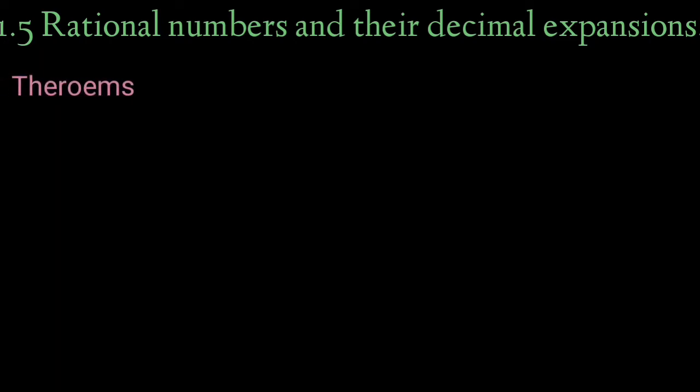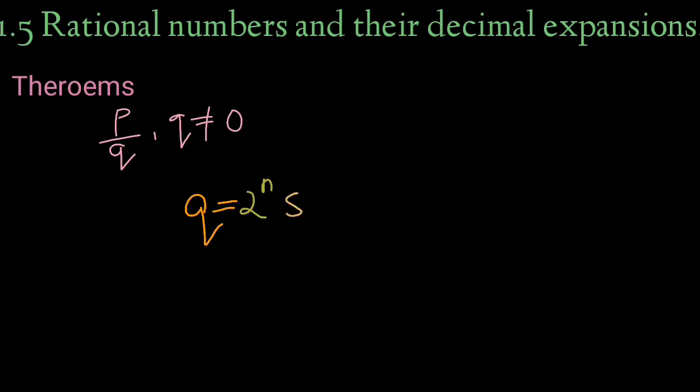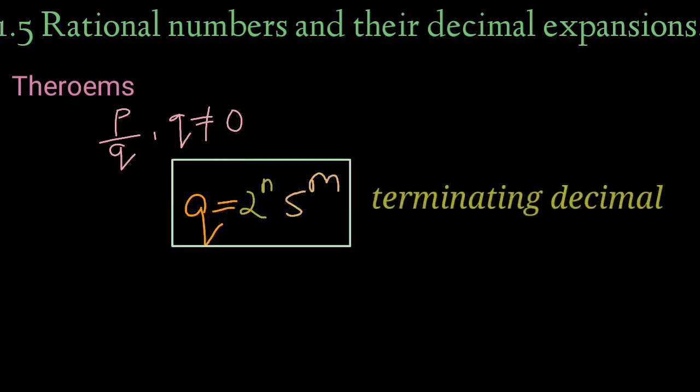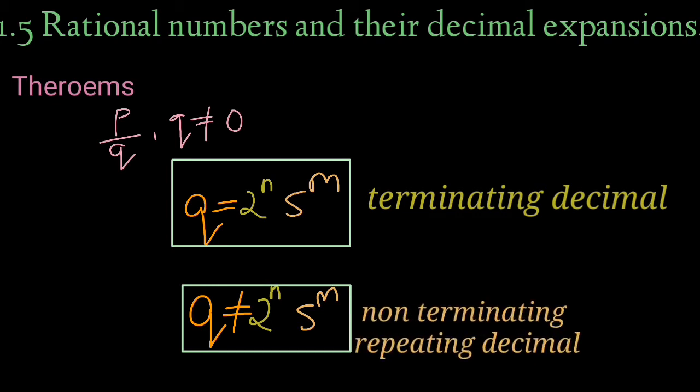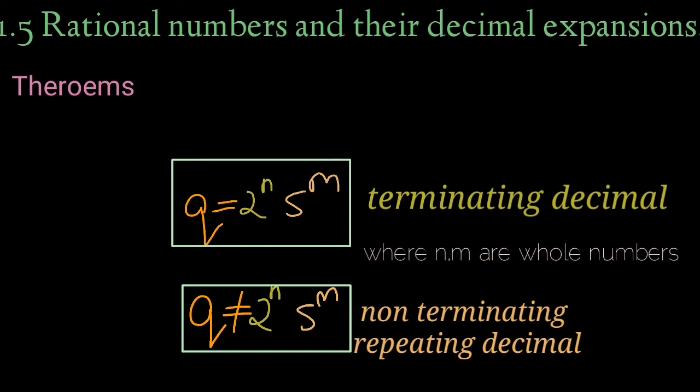Now the theorem tells us that if a rational number is in the form p by q, where q is not equal to 0, and q is in the form 2 raised to n, 5 raised to m, then it is a terminating decimal. If q is not in the form 2 raised to n, 5 raised to m, then it is a non-terminating repeating decimal, where n and m are whole numbers in both cases.